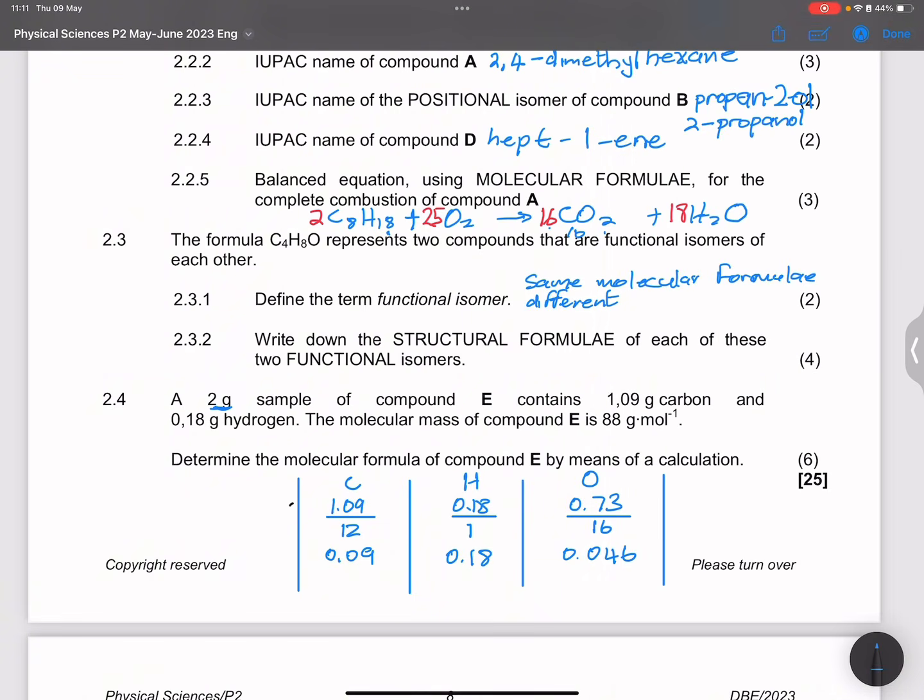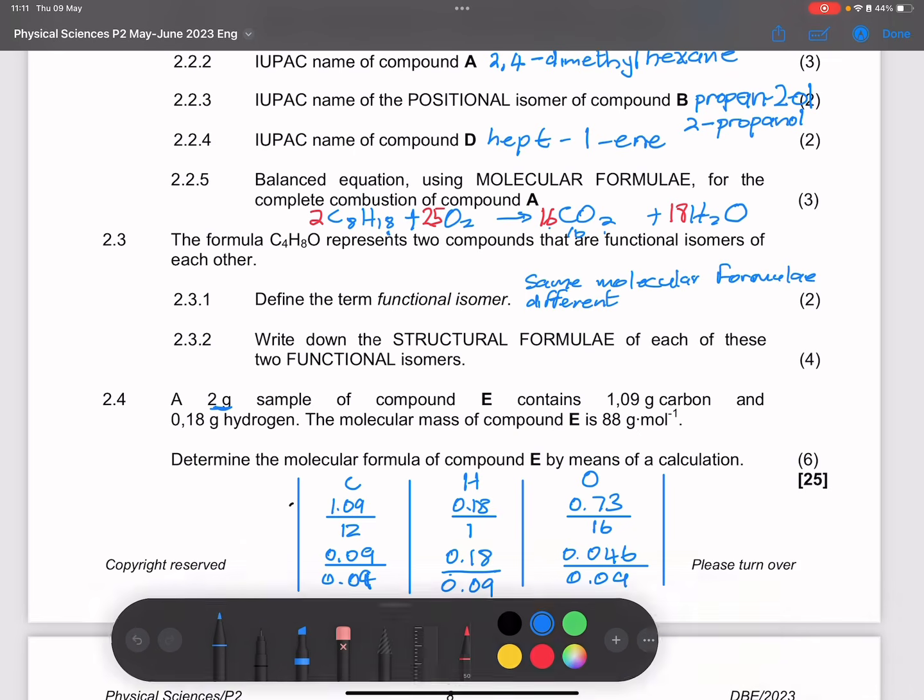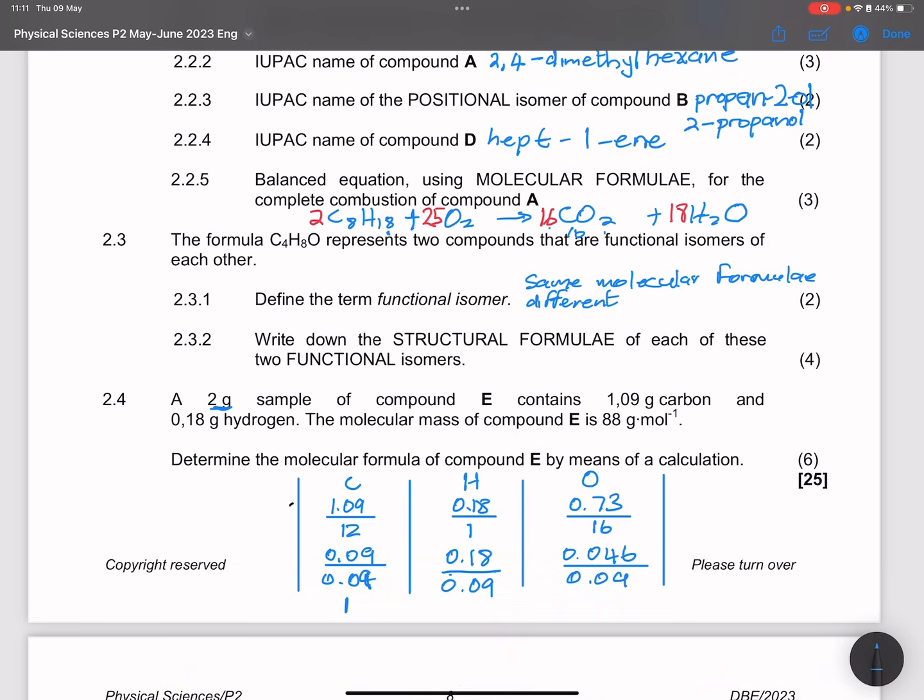So what we do, ladies and gents, is identify the smallest of those numbers. I can see it is 0.09. So I'm going to divide each one of them by 0.09 so that it gives me the empirical formula. For the first one, quite clearly, it will give me 1.